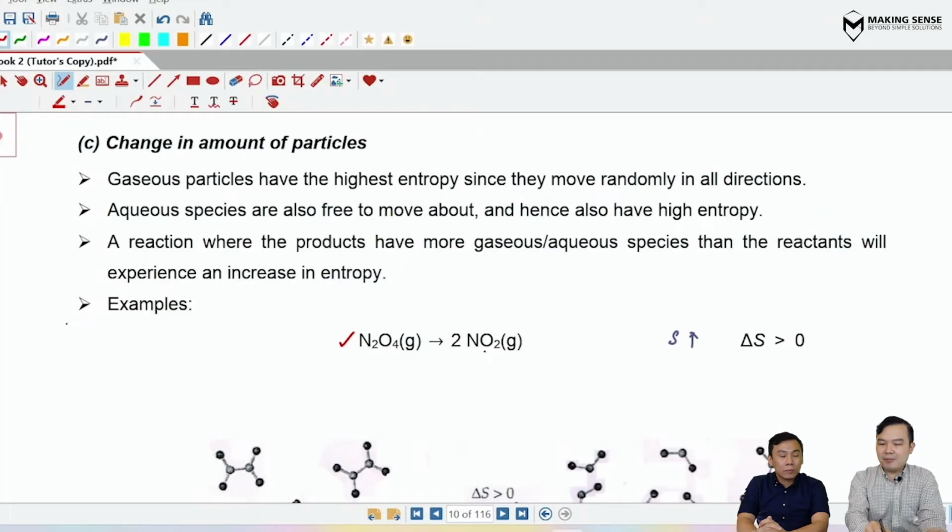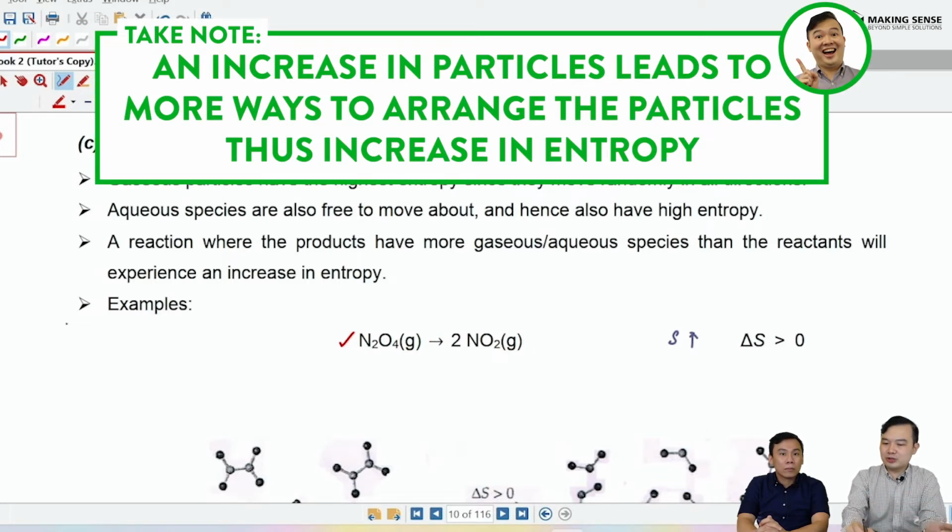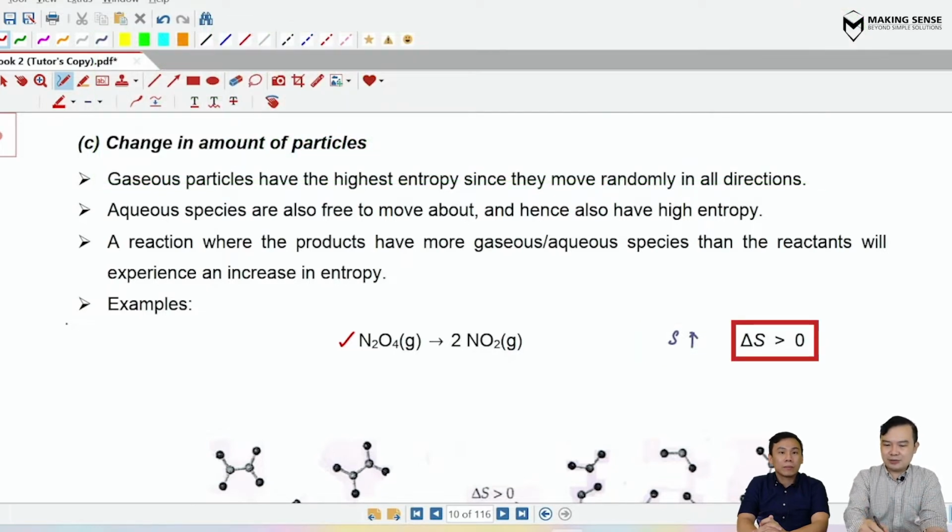Right. With that, we can look at this, because the number of particles in the system increases from 1 mole to 2 moles. Of course, you're going to have more ways of arranging the particles, which contributes to an increase in S, and therefore your delta S will be positive. So this is for the gaseous system.